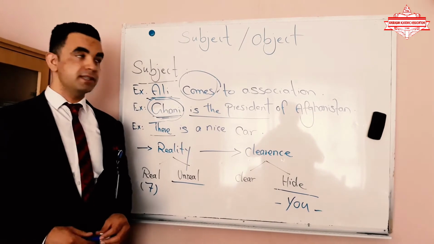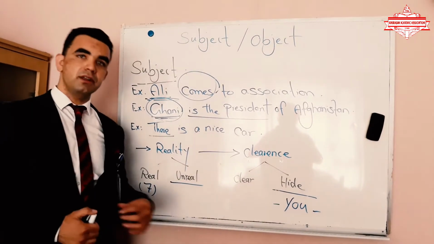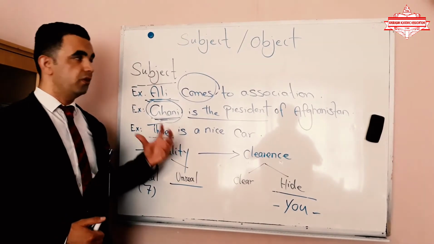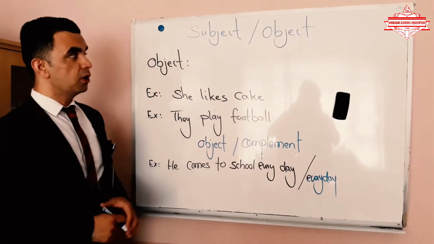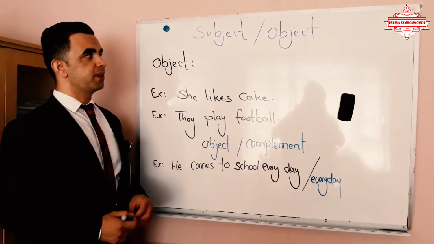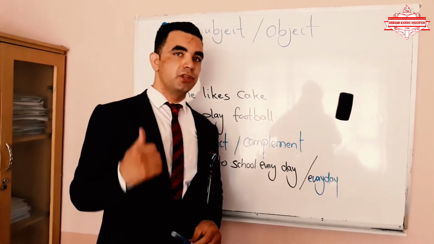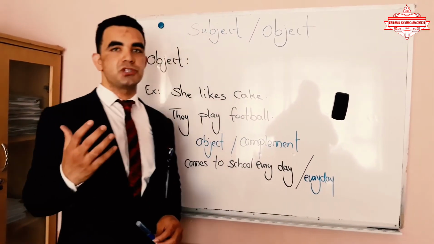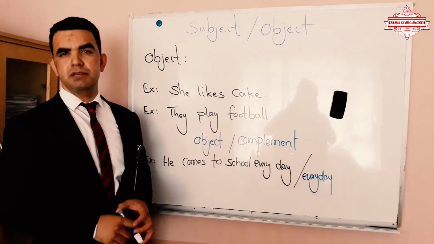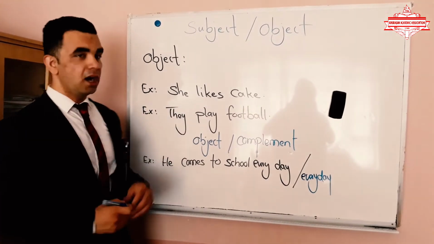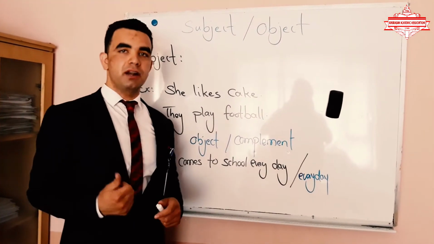Right now, there is a chance to start another grammatical point, which is called object. So now we want to talk about the second grammatical point, which is object. The first thing, which is really vital, that we have to know is, what is object? Many definitions can be given here. One, object is the receiver of an action.